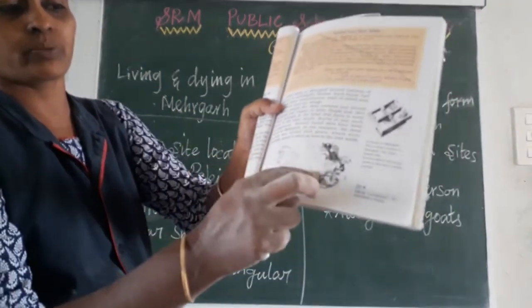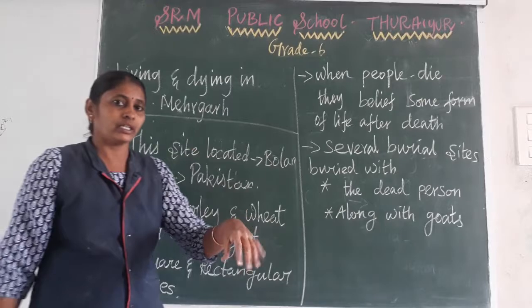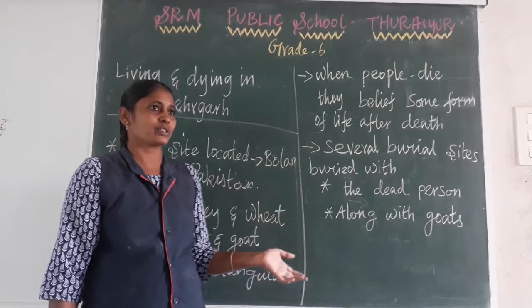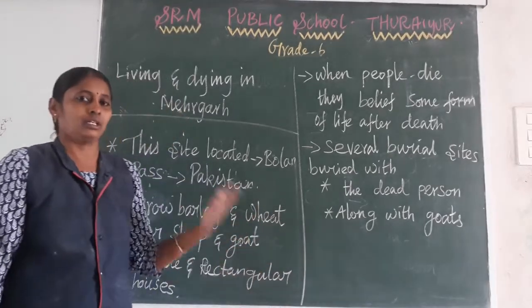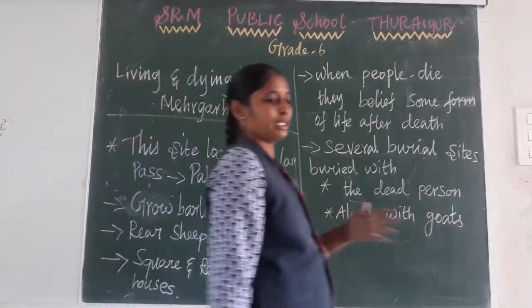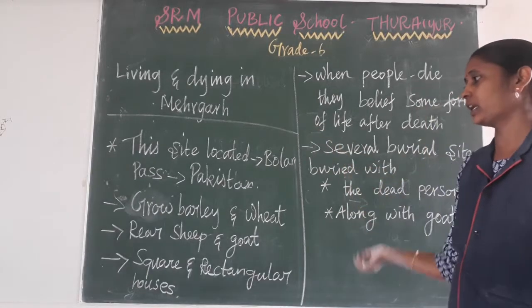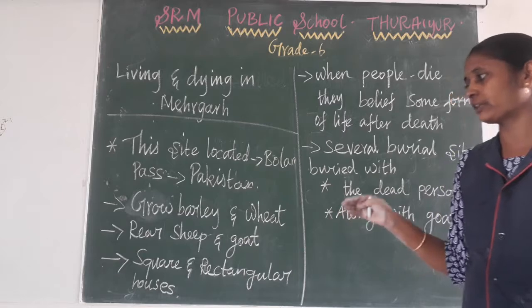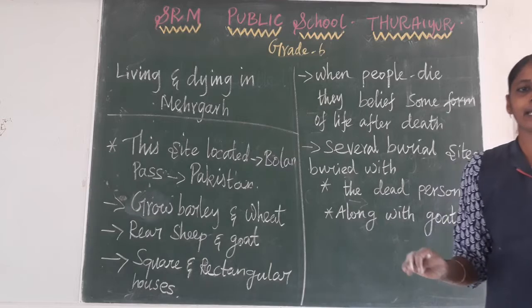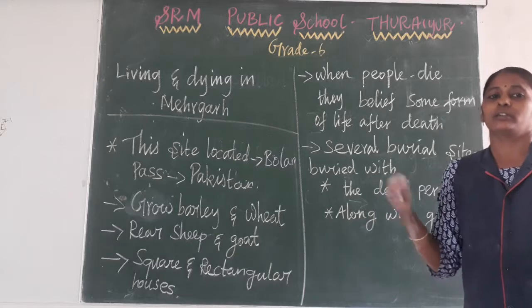One person was buried along with goats, and some of their servants were also buried in that same burying site. Maybe they were rich persons, so others were buried along with that particular person, because of their beliefs. Mehar was located in present day Pakistan, where barley and wheat were first grown. They strongly believed they had life after death, so according to that belief they buried the dead body with goats.